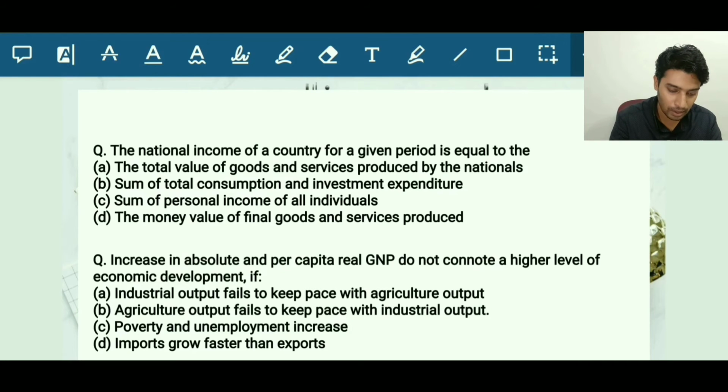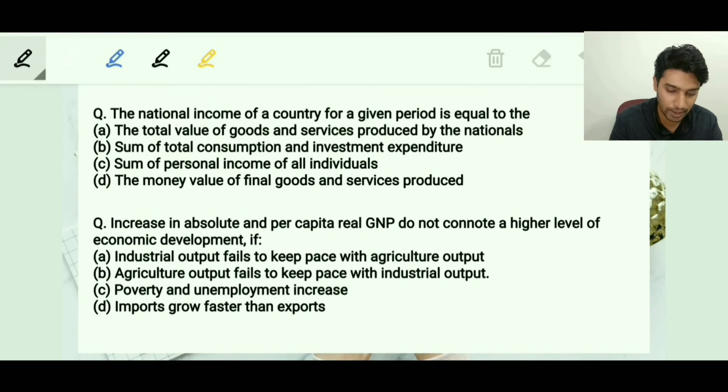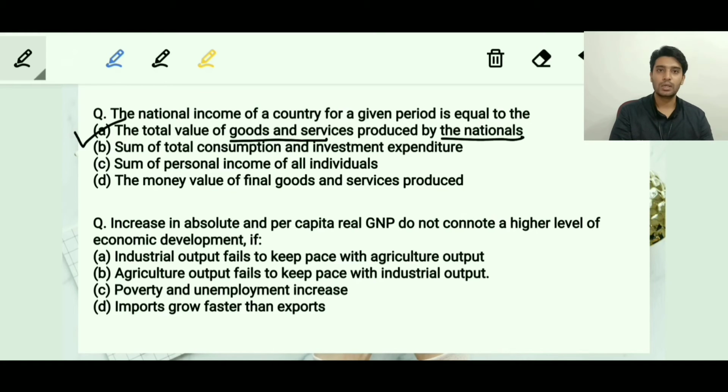Let's read the first question. The national income of a country for a given period is equal to what? The answer to this will be the total value of the goods and services produced by its nationals. So this is the most suitable answer. The other answers you can remove yourself. For example, let's read option B: sum of total consumption and investment expenditure. No, we have never talked about consumption and investment, so this is effectively ruled out.